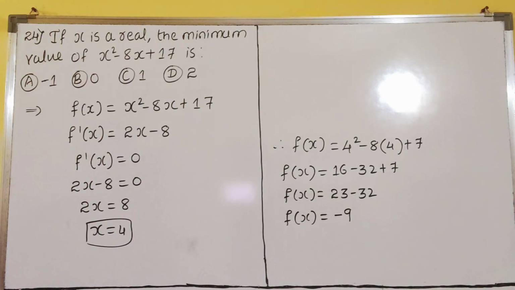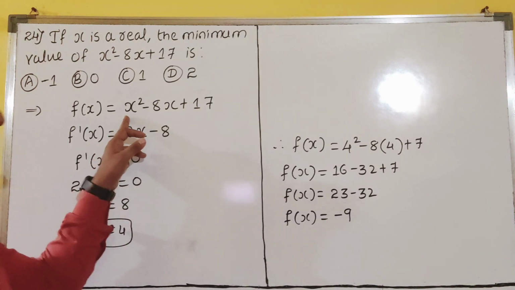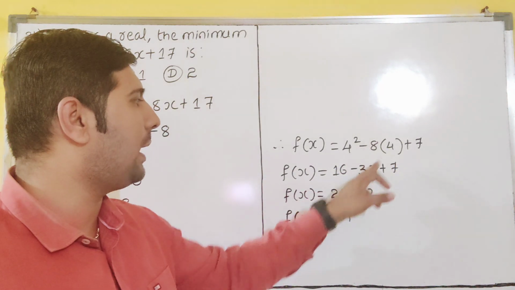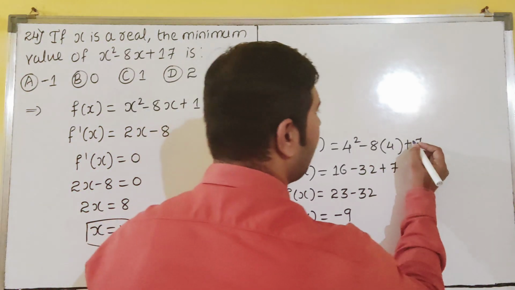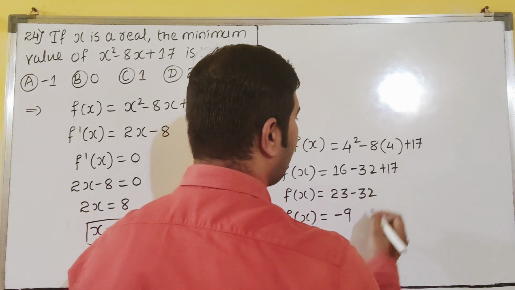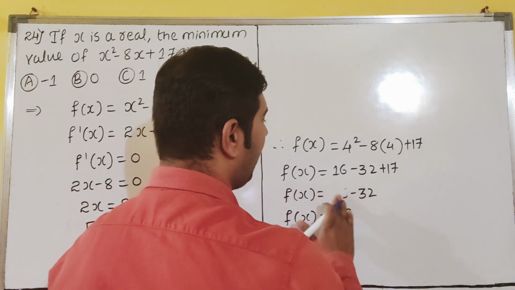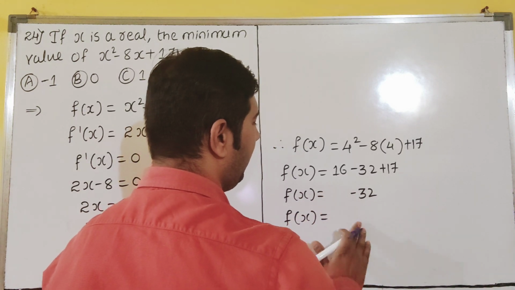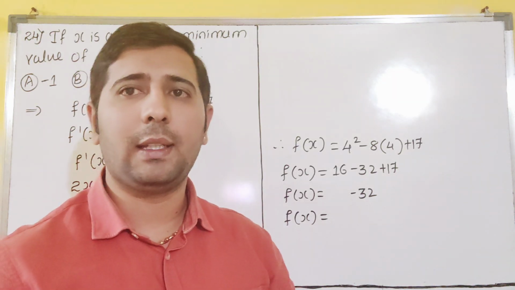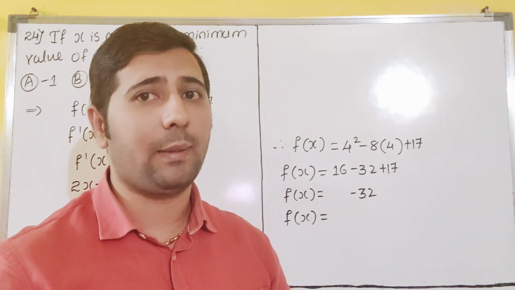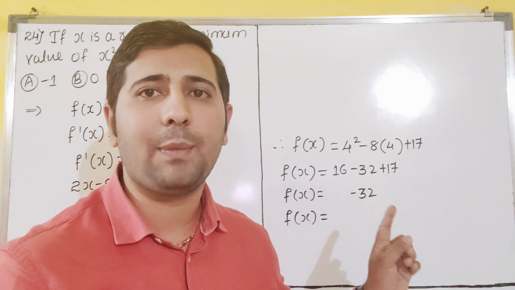I think options are given wrong, dear students. So x is equal to 4. 4 square is 16. 8 4s are 32. It is correct. Our answer, oh sorry dear students, it is 17. Options are correct only. So here we have done a small mistake. Not minor, it's a major one, because even you will do the same mistake like me. This is the best example for you.